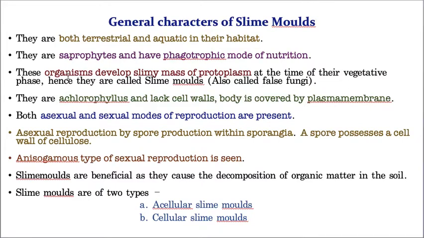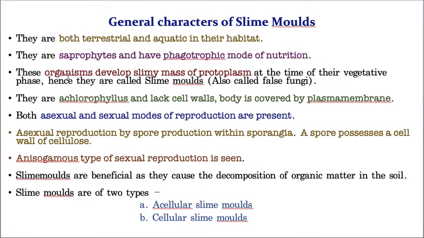Don't think that the same slime mold lives both on land and in water. No, first of all, slime molds can't move. This you need to understand. So some live on land, whereas some live in water. So this is the habitat. Hope you understood habitat. Habitat means the place where the organism lives.